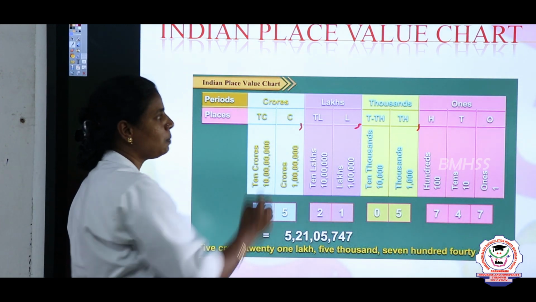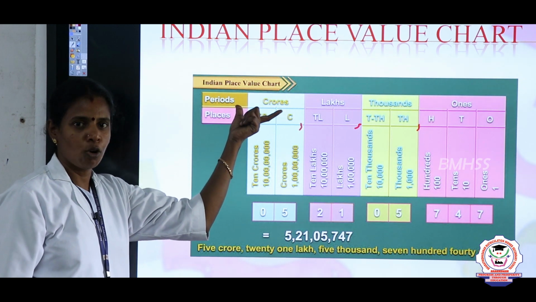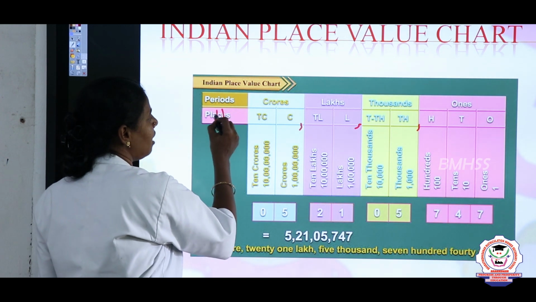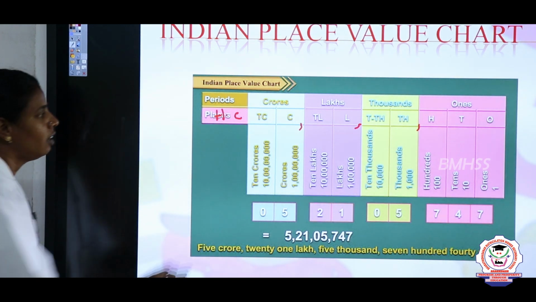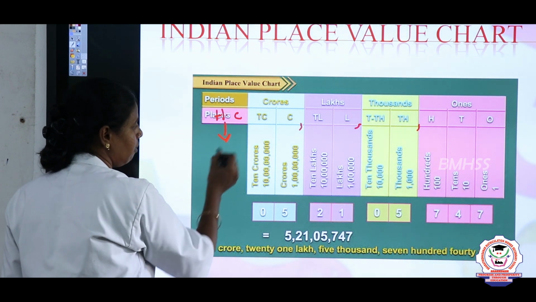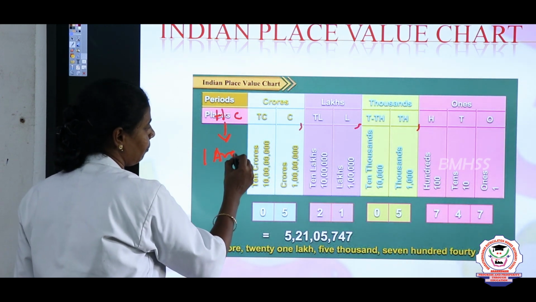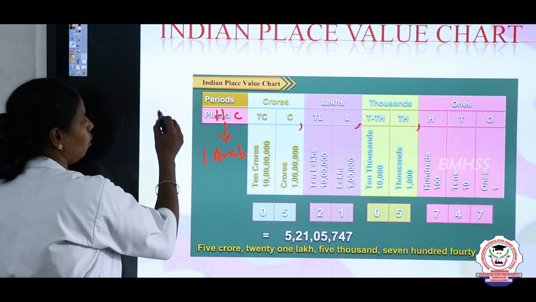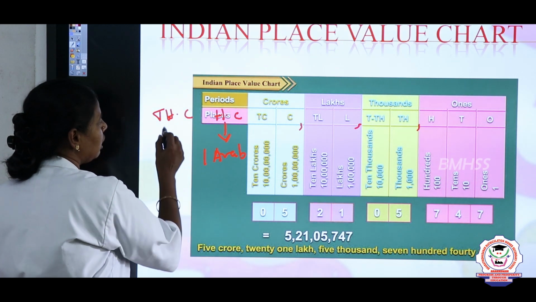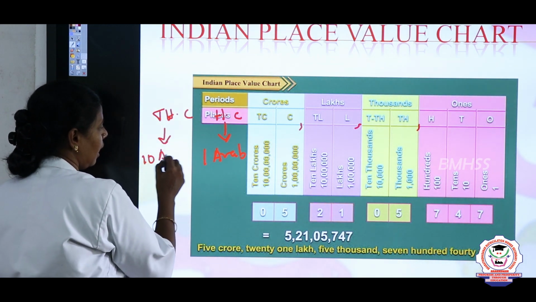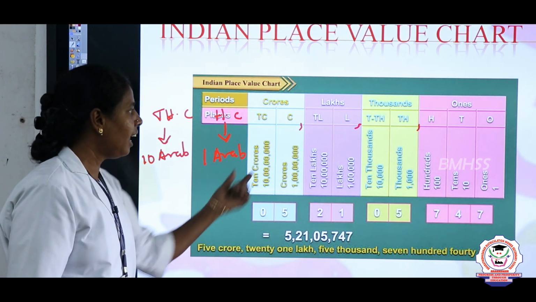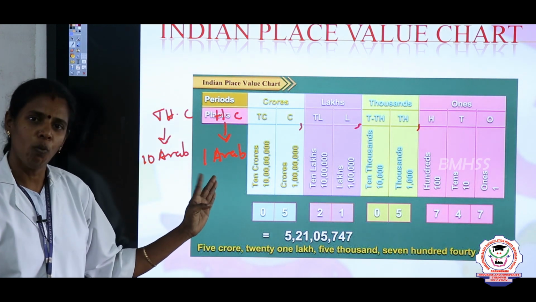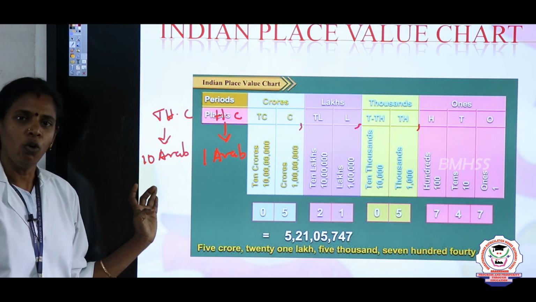Next to the lakhs period, what period is given here? It is crores. See, in crores: crore, 10 crore. Next to 10 crore it is 100 crore. This 100 crore, which we use in our life, is equal to 1 Arab. So 100 crore is equal to 1 Arab. Next to 100 crore it is 1000 crore, which is equal to 10 Arab. In our life we use crore, 10 crore, 100 crore and 1000 crores, but 100 crore is equal to 1 Arab and 1000 crore is equal to 10 Arab.